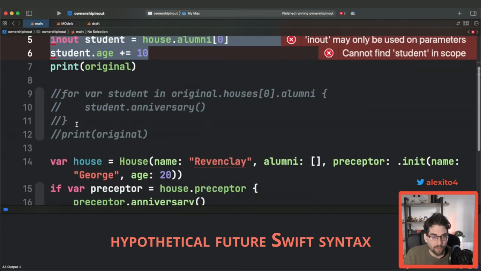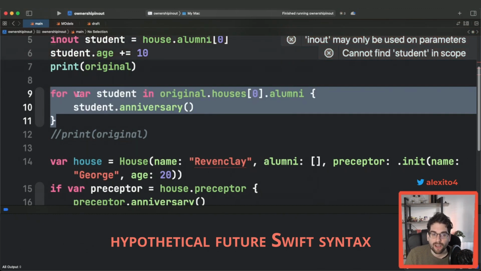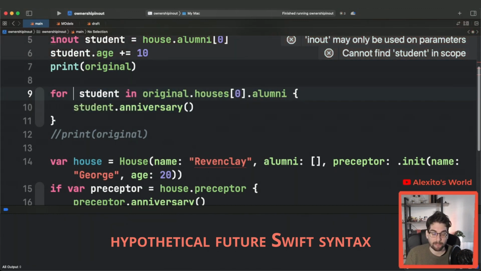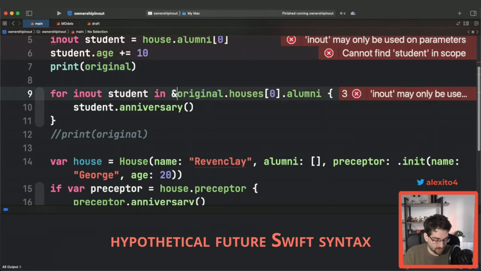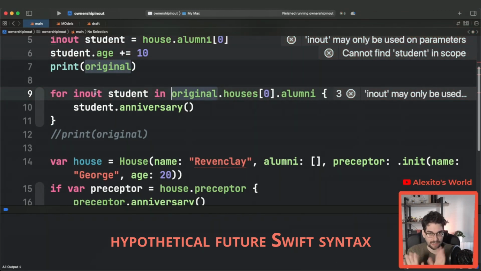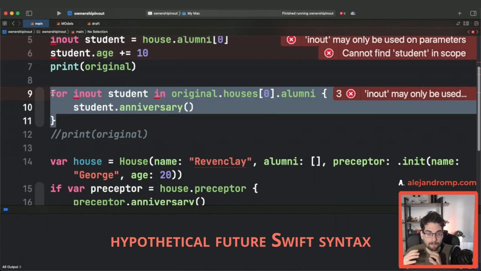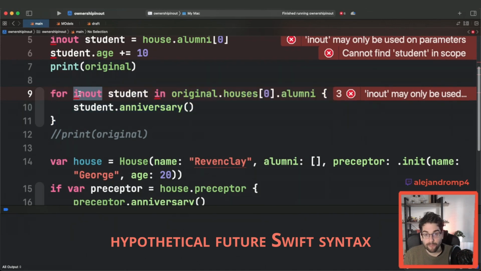Let's look at the for loops. How will it look? Well, we already see how by default it's a let, right? But we can make a var, which is again a mutable copy. But what if we could make a mutable binding that was still referencing the original, that borrowed the original, allowed you to mutate it, and put it right back? This is hypothetical syntax. Maybe you need to put another keyword here, I don't know. But my point is, we can take existing code that works with value semantics, and just by embracing the new ownership features coming to Swift, we can work as if it was a reference, but with the safety of value semantics.